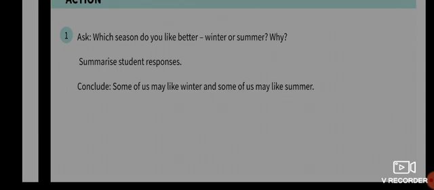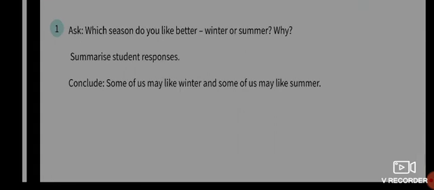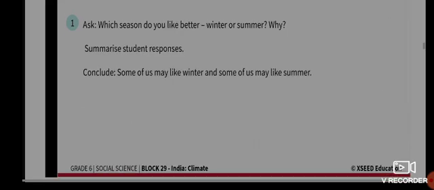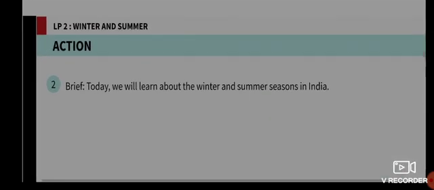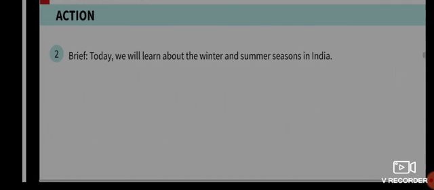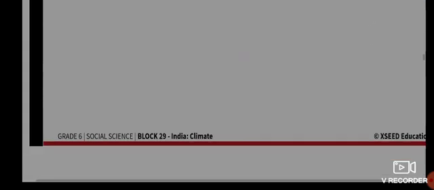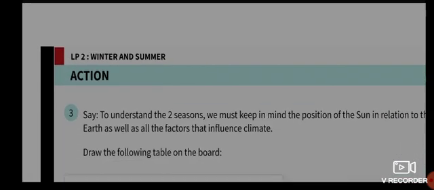Now, which season do you like better? Do you like winter or do you like summer, and why? Some of you might like winter and some might like summer, okay? So it depends on our individual self, whether we like the winter season or the summer season. Specifically today we will learn about the winter and summer seasons in India, talking about India in particular.